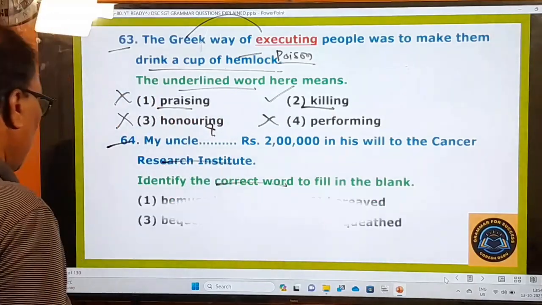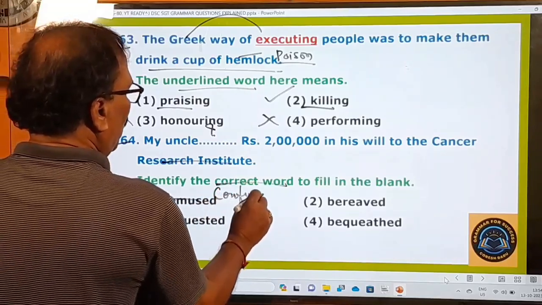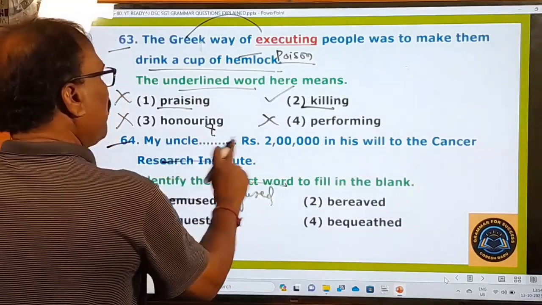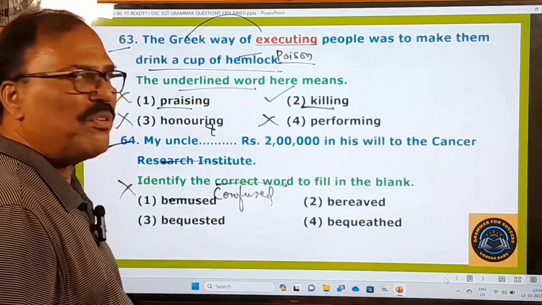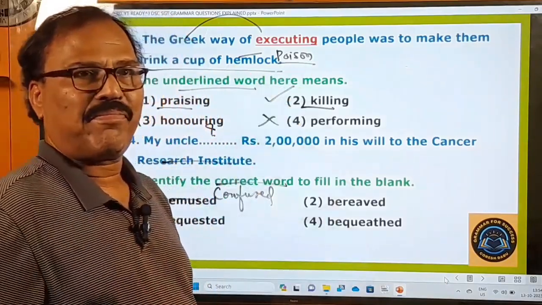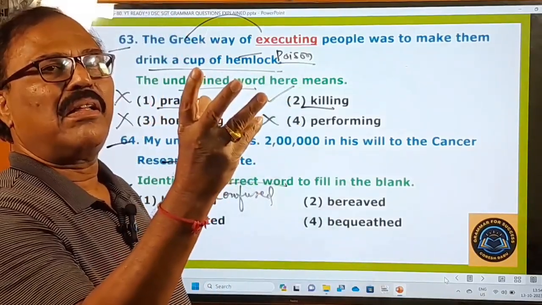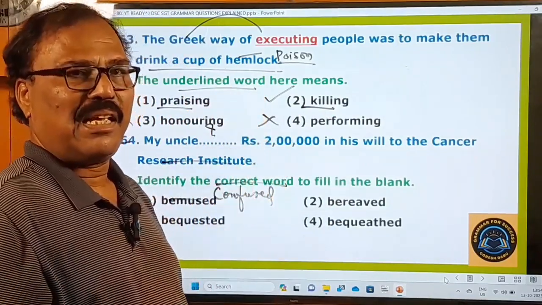And now let's see the bemused. Bemused means confused. Okay, my uncle confused 2 lakhs rupees. No, this is wrong. So bemused means confused. My father looks slightly bemused. The boy and the girl exchanged bemused glances.